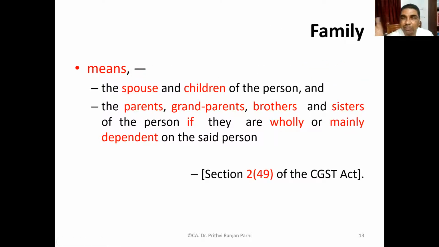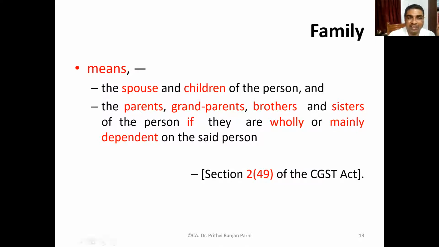The term family is also important. In the context of supply, we need to understand the meaning of the term family. Under GST law, it has been defined in section 2, clause 49. It says means, it's not an inclusive definition, it exactly means the spouse and children of the person. Spouse is a part of family, children are a part of family.